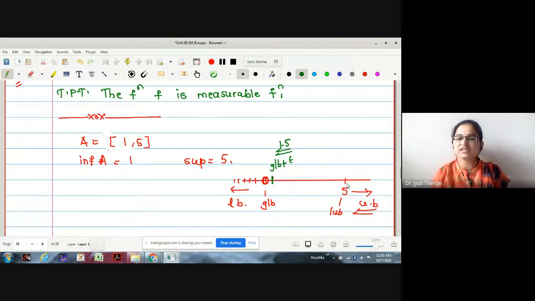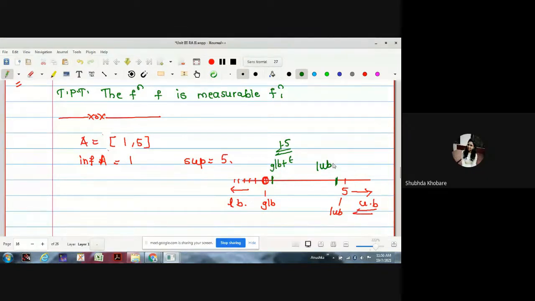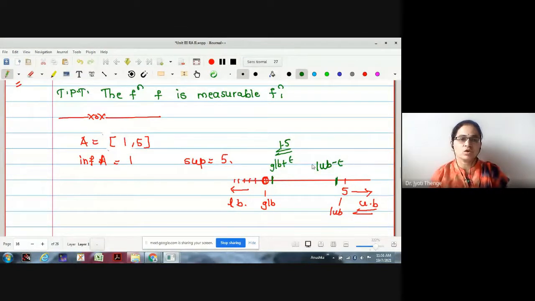Similarly, if I subtract some positive quantity from the least upper bound, will it be an upper bound? No, it is not. Okay.